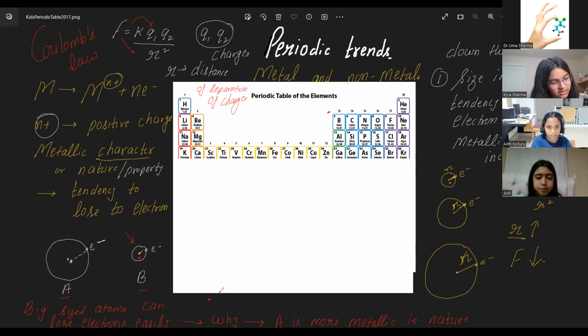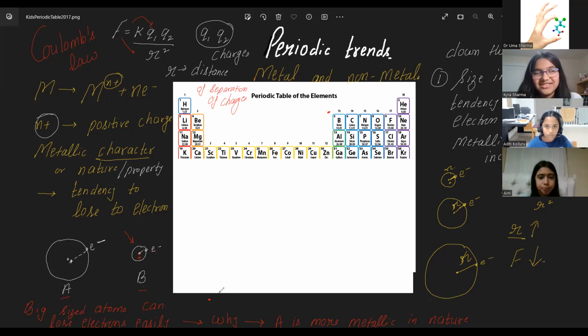They have more electrostatic attraction to the protons inside the nucleus, right? So there's more attraction. Basically, and what is happening to the number of shells across the period? The number of shells are staying the same. And the screening effect?